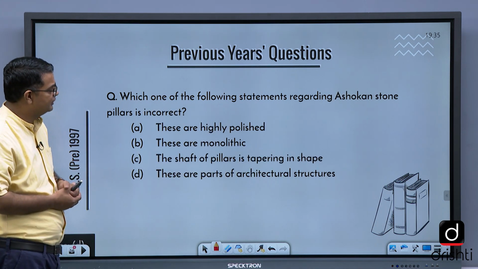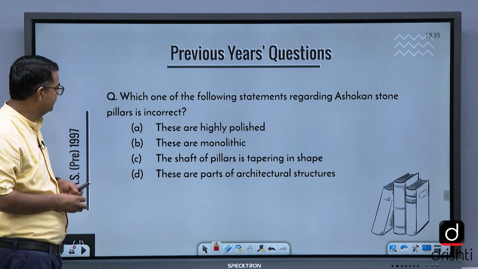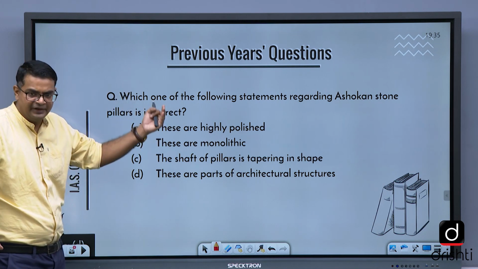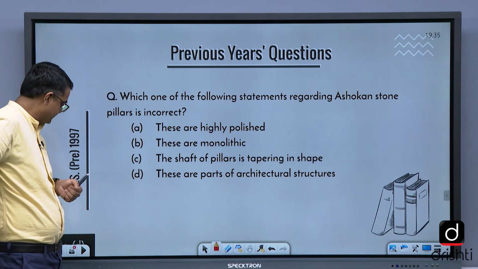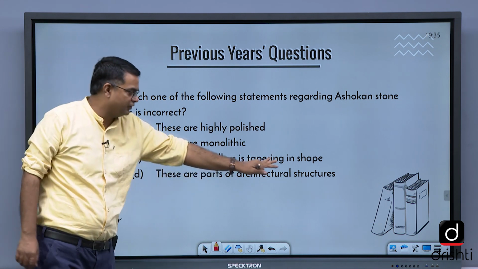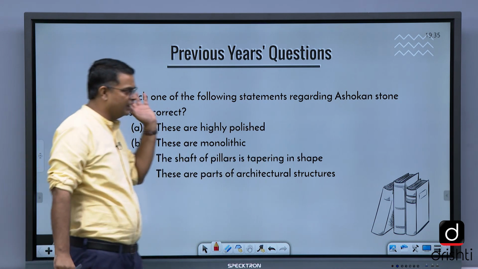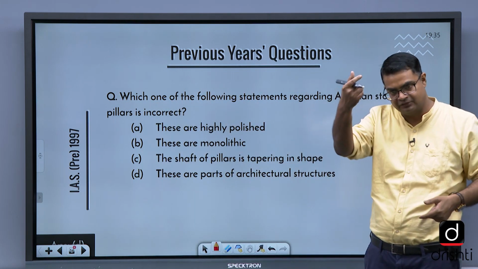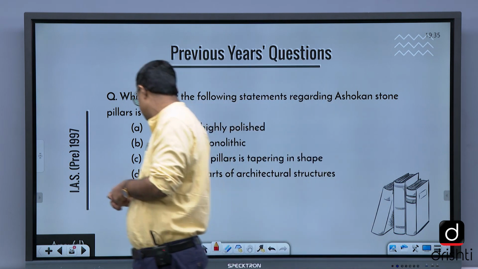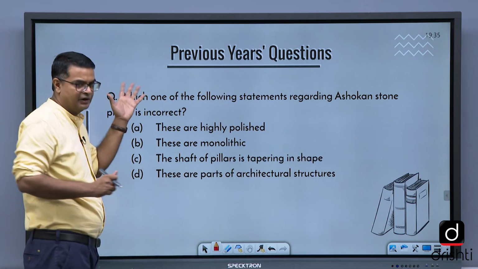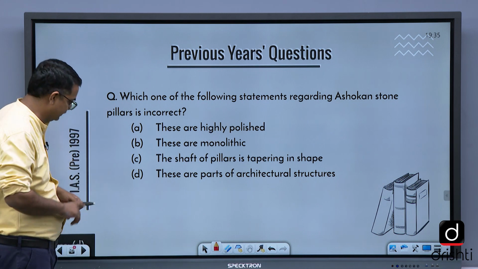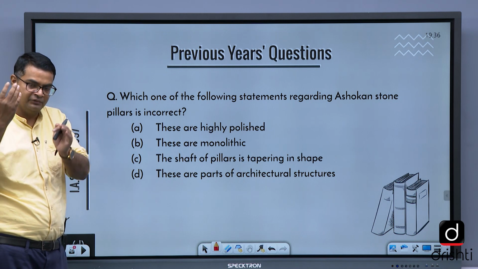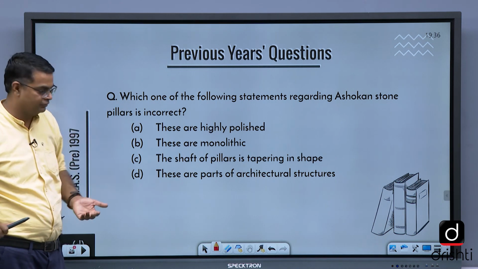Which one of the following statements regarding Ashokan stone pillars is incorrect? Again, pillars and edicts and these kinds of things that they ask. These are part of architectural structure. See, here I have not written the topic of Mauryan architecture. That I will cover in culture, Mauryan art and architecture. There, this question again I will discuss with you when I teach that topic, by showing the pillars and what are the parts of the pillars and what is the capital, and all these kinds of things.